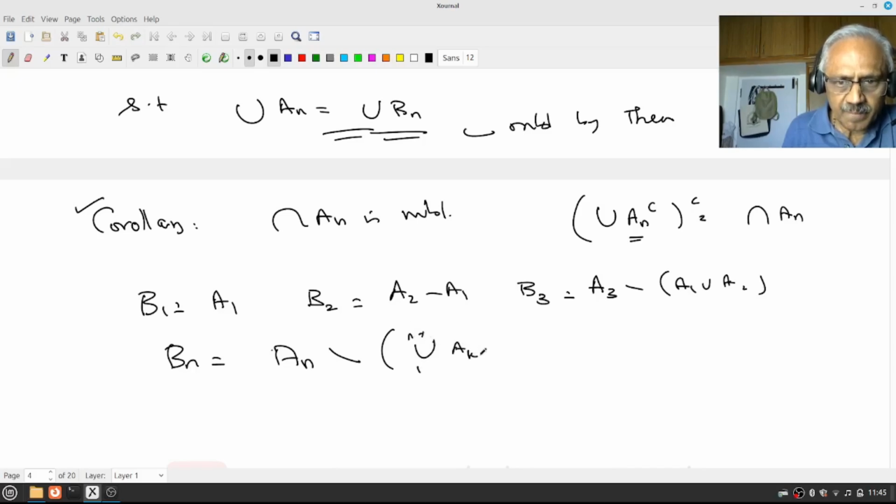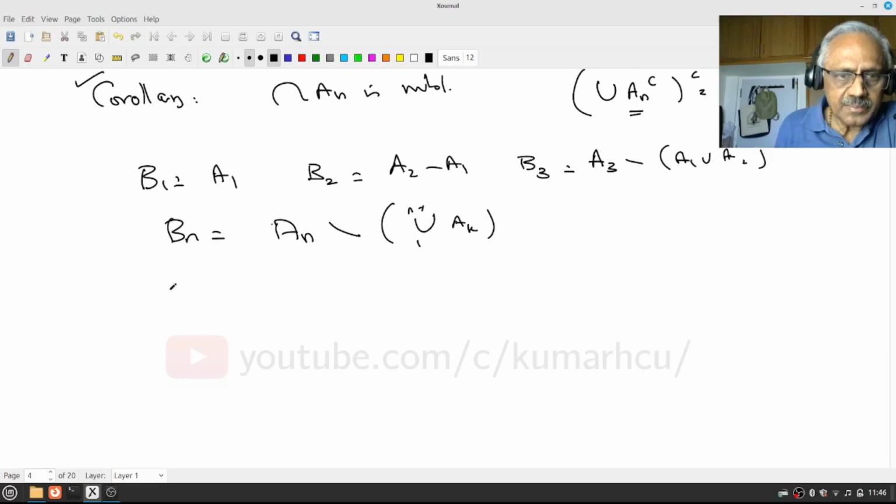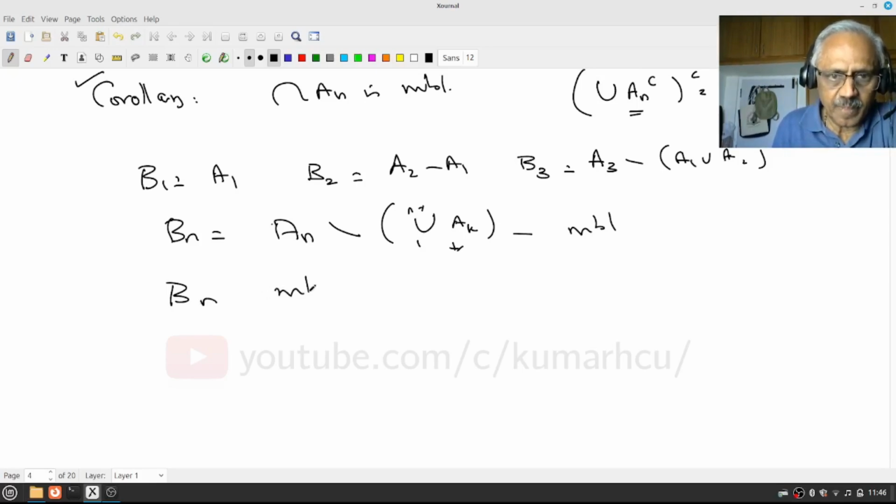First notice that these are all measurable. If the An are measurable, the union is measurable, therefore its complement is measurable, and An intersected with this complement is measurable. Therefore the Bn are measurable.